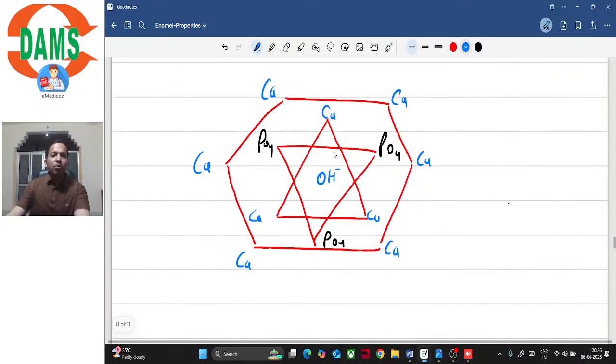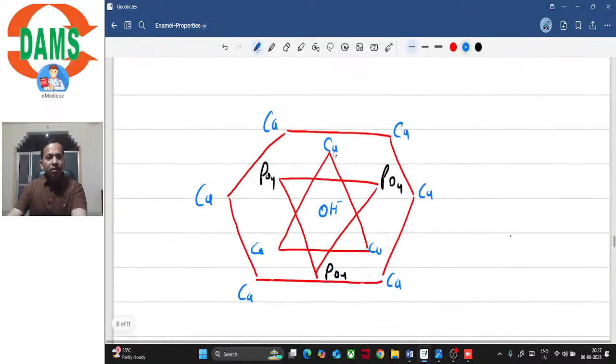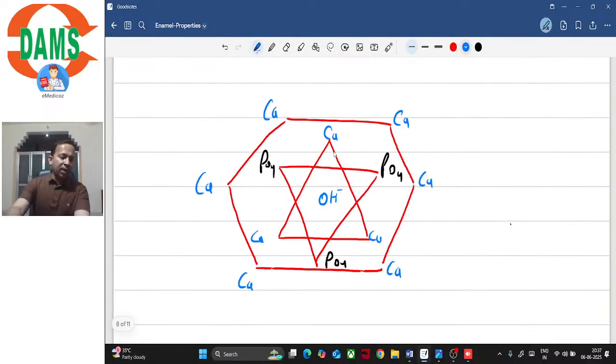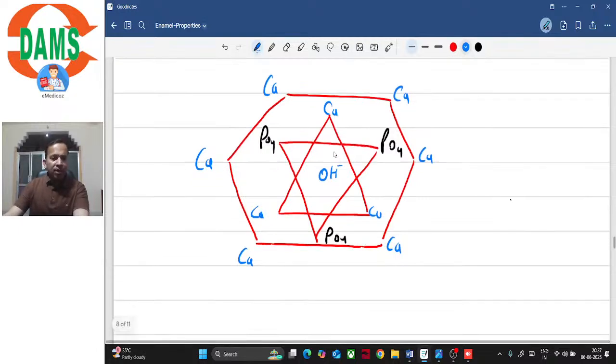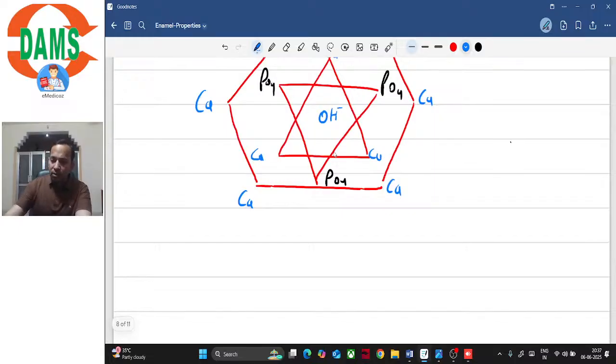So this was about the properties of enamel, right? And now we can discuss some MCQs. I have some MCQs for you, so we can discuss those. But before we go to MCQs, do you have any doubt that you would like me to clear? Do you have any doubt so far? So let me also tell you about ionic substitutions, right? Since we have already discussed about the structure of the hydroxyapatite, let's also see the ionic substitutions.